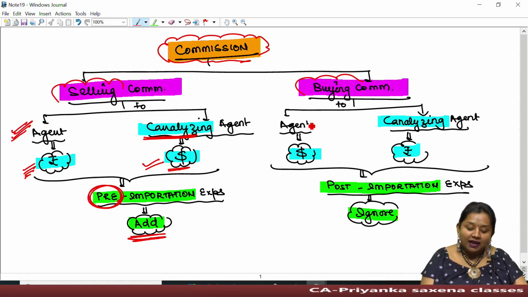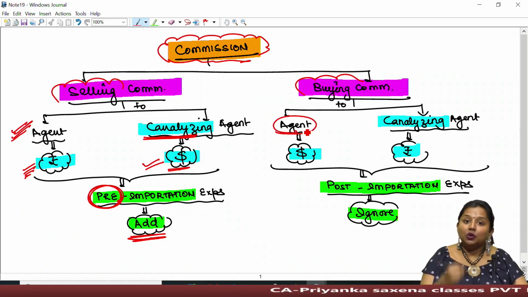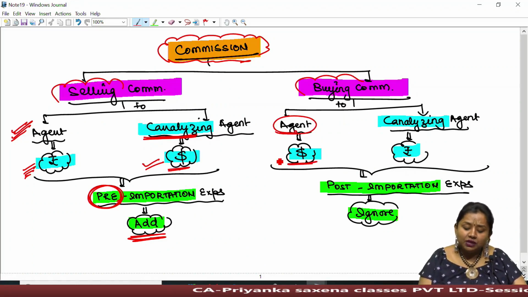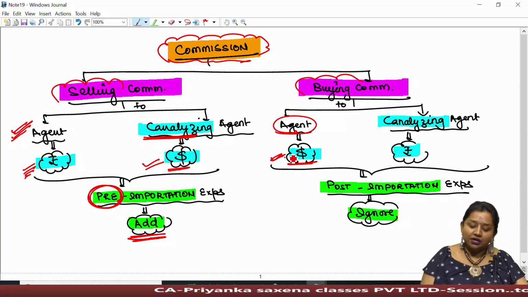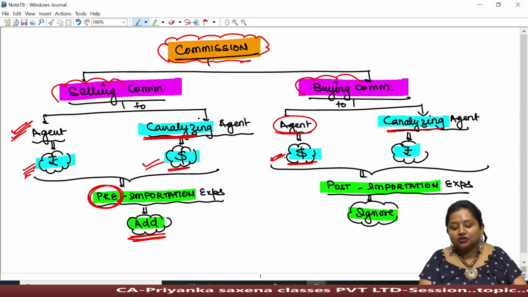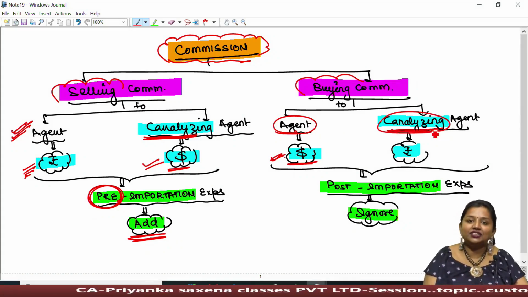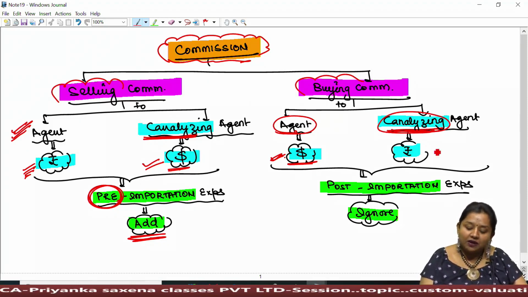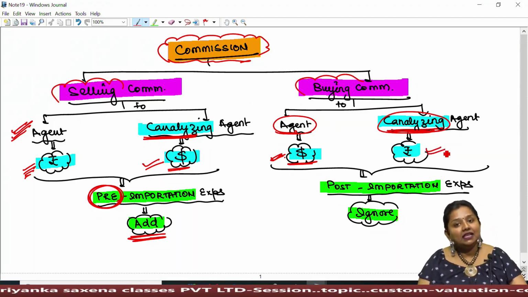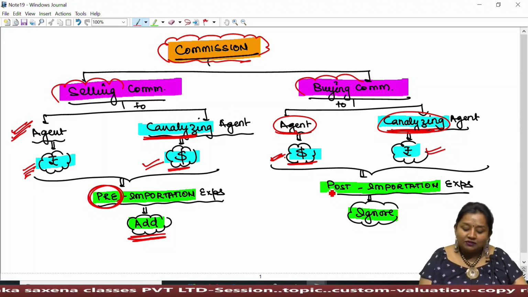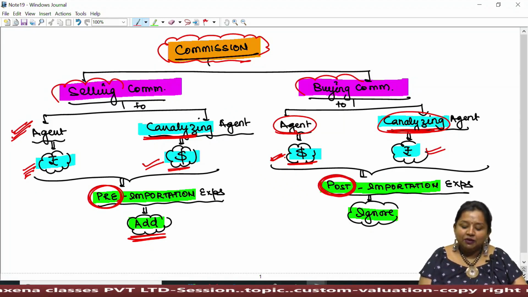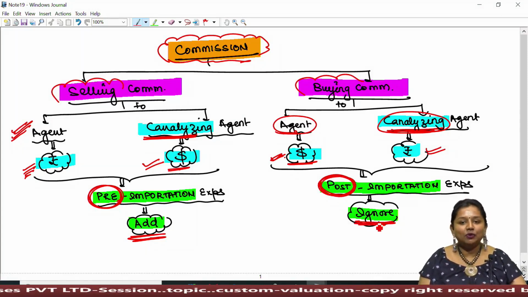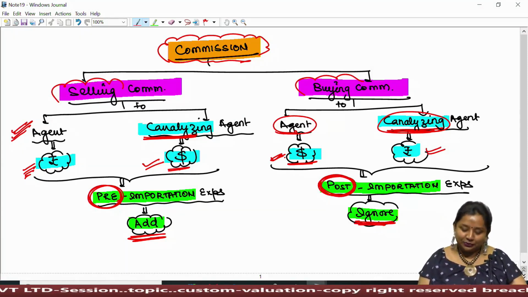On the other side, buying commission paid to a normal agent located abroad, outside the country of the importer, must be paid in foreign currency. However, if the agent of the importer is a canalizing agent, that is, he is located within the same country where the importer is located, then the payment must be made in domestic currency. So, whatever the buying commission paid, it shall be treated as post-importation expense, which has to be ignored while computing assessable value.